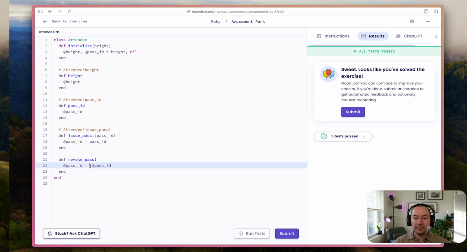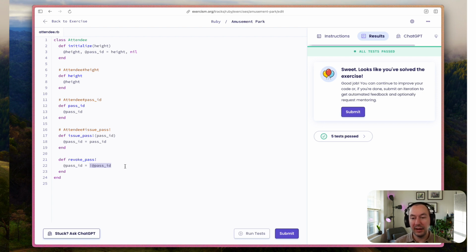The point though is that this exclamation point is meaningful. It's an operation. It basically is saying not, right? Not at pass ID.